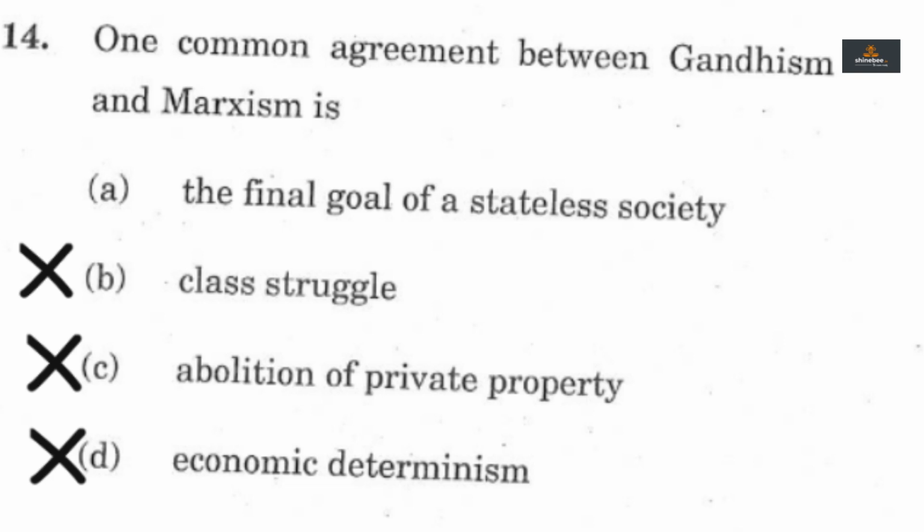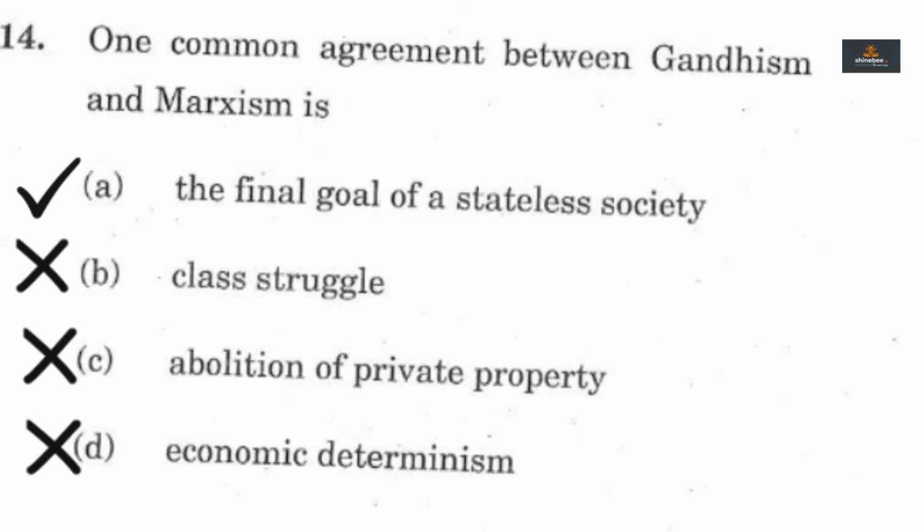Only option A is correct in context of Mahatma Gandhi because Mahatma Gandhi talked of village republic and not of any nation or state. The concept of village republic is similar to the Marxist concept of stateless society because in a village republic there is no central authority. Therefore, using the example of Mahatma Gandhi, we can arrive at the correct option in this question, that is option A.